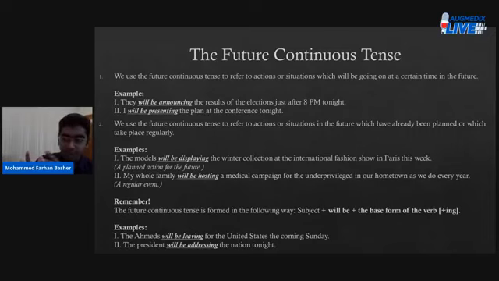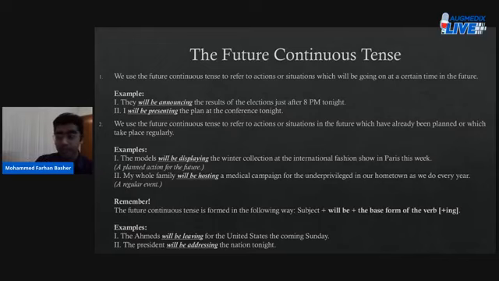Just like that, rule number 2 is also saying the same thing, outlining the same thing. However, an addition in rule number 2 is that you want to talk about events that take place regularly, or events that take place every year. And to do that, you may just use the future continuous tense.